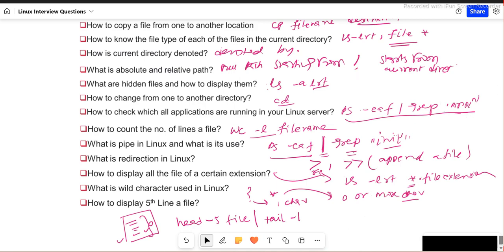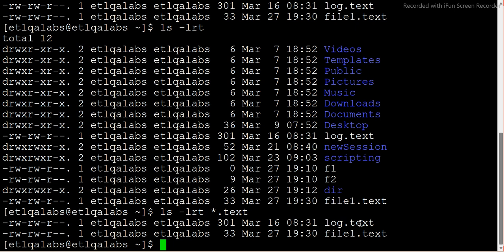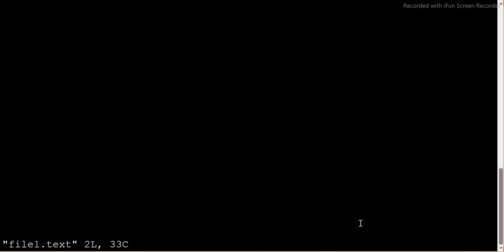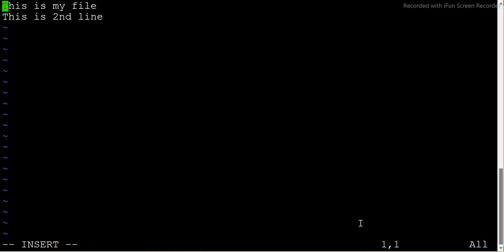Let me show you quickly. I will write some more content inside the file. Okay, we have something. Let me just say line 2, line 3, line 4, and this is line 5. Correct, 1, 2, 3, 4, 5. I want the fifth line.